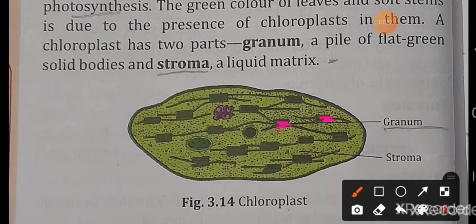This is known as the granum. And the matrix part, the liquid part, is known as the stroma. Okay, is it clear? This group of flat green solid bodies is known as the granum, and the matrix part, the liquid part, is known as the stroma.